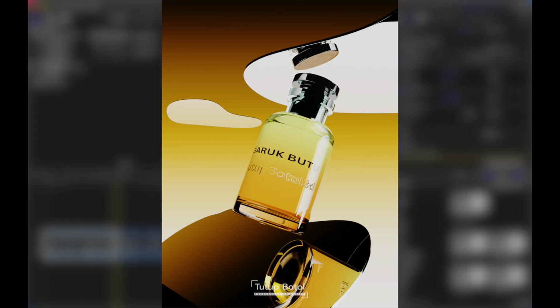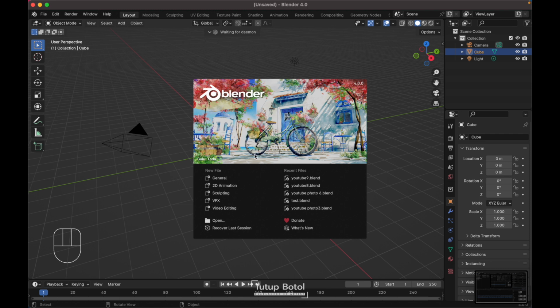In this video, I will show you how I model this perfume bottle. We will do the texturing, the material, lighting setup till we have this render. Okay, let's start. First, open up your Blender.